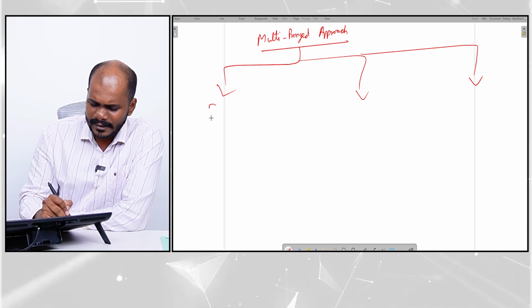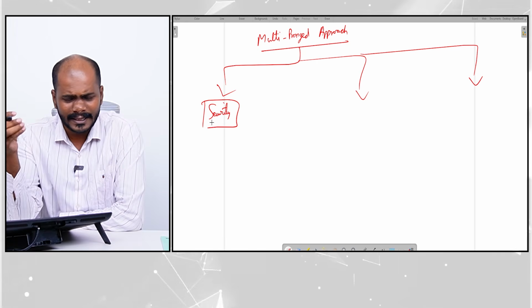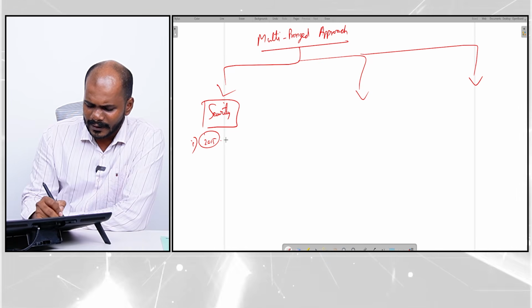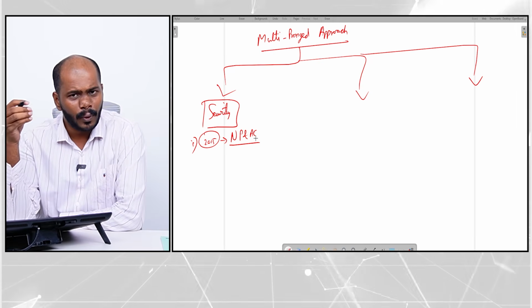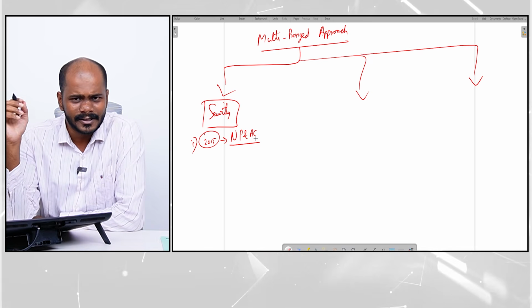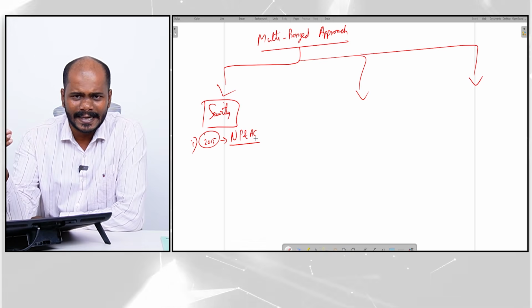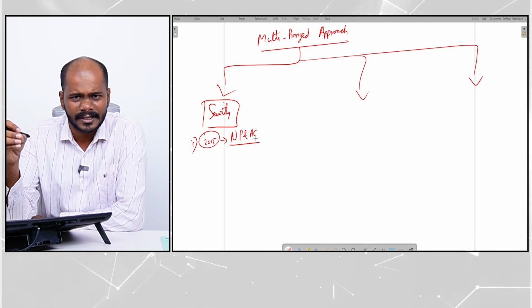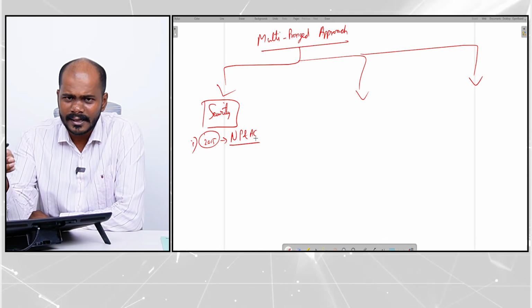The first is security-related initiatives. For example, in 2015, the government came up with a national policy and action plan to address the left-wing extremism threat. This is a holistic policy that the Indian government brought in to address this threat.